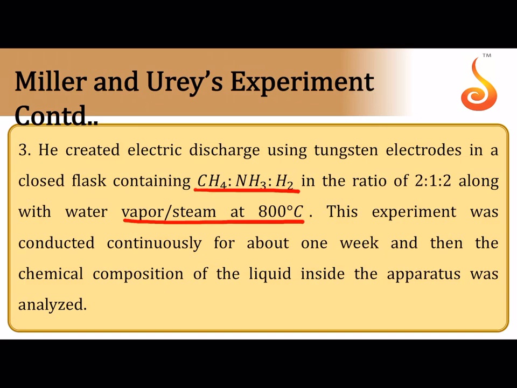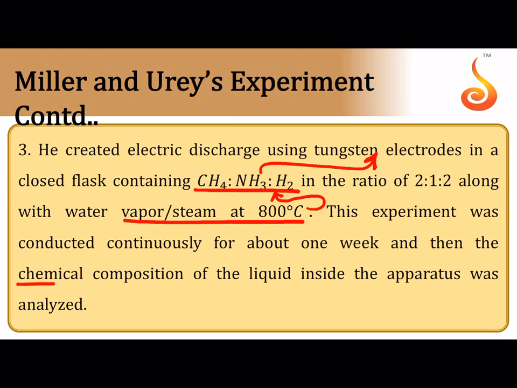You can imagine that when you pass steam, the steam kept circulating in the apparatus, and the steam carried this mixture of gases to the spark discharge chamber, which had a pair of tungsten electrodes generating high voltage electric sparks. After the gases passed through the spark discharge chamber, they were allowed to condense by passing through a cooling jacket or a condenser, and the liquid was collected in a U-trap. They actually collected a red colored liquid after running the experiment for about a week.